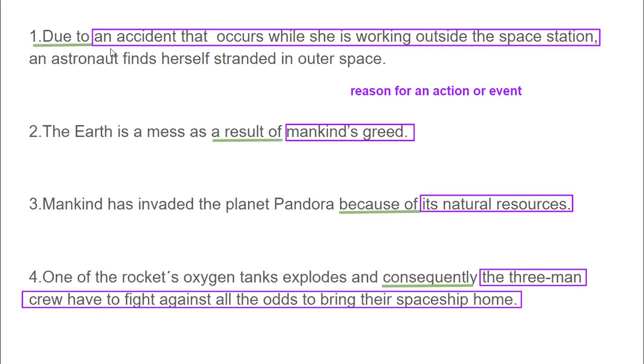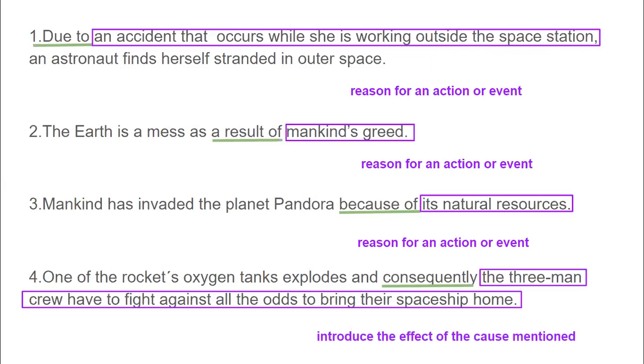So the reason was an accident that occurs while she was working outside the space station. The event was that an astronaut finds herself stranded. The second one is the same usage, also for the third one. And finally, for the fourth sentence, we have introduced the effect of the cause mentioned.